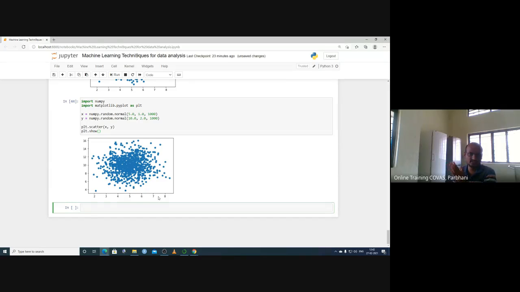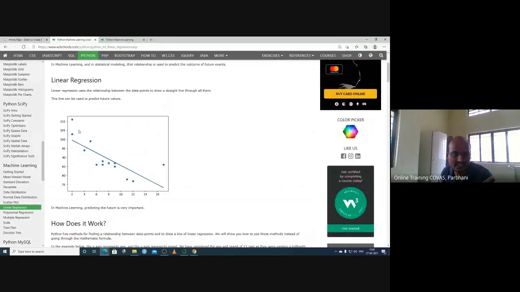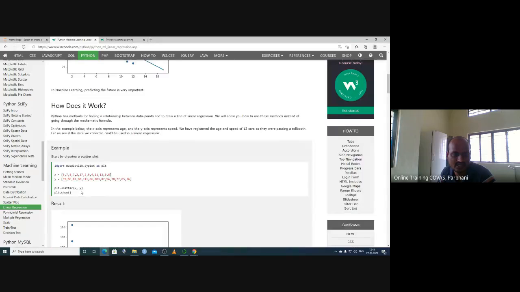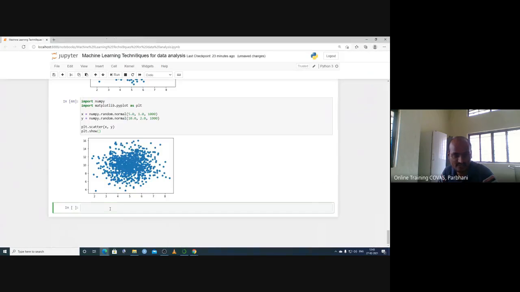We need an actual weighing balance or some mathematical techniques for the weight calculation. So we have height on the x-axis, we want to calculate the weight. For that purpose, this is a linear regression. You have to fit a line like this, and based on that line, you analyze, if you have the weight of the animal, how much will be the height of the animal.